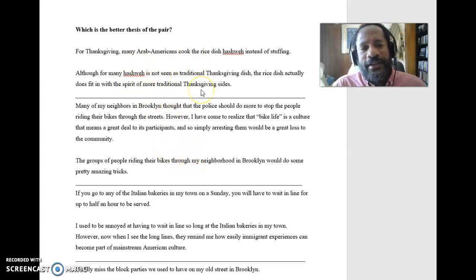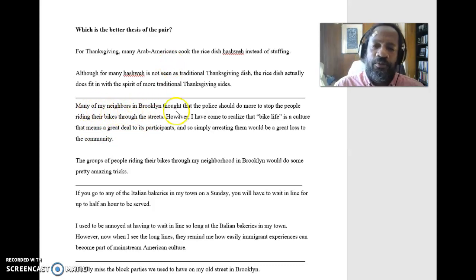So again, this one takes a side. That is, some people might say, no one should ever have this dish for Thanksgiving. That's not traditional. But this other person is saying, no, I think it actually could be a traditional dish, and let's talk about what that is, right? And so when we've got kind of a debate, an argument going on with either side, then we know we've got something that's good. Let's look at the next one here.